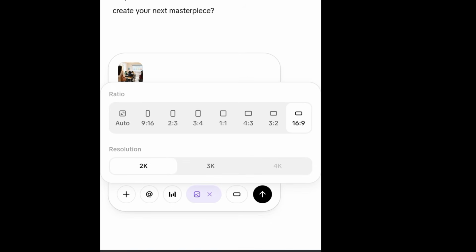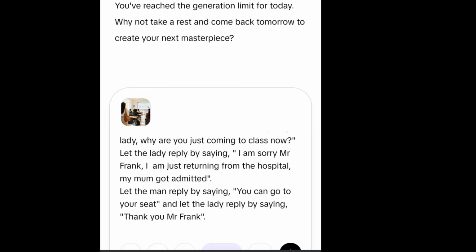So for the resolution, these are the resolutions we have. I'll leave it in 2K. I've left it in 2K. So at this point, I'll go ahead and generate.